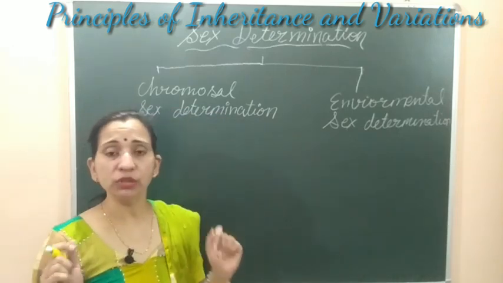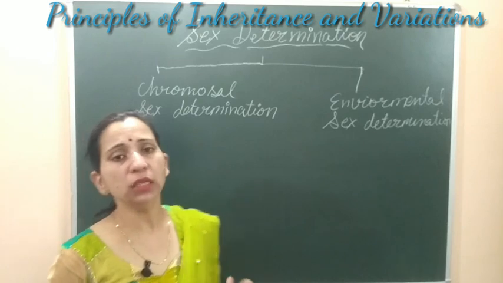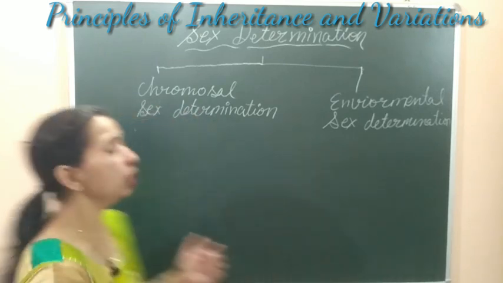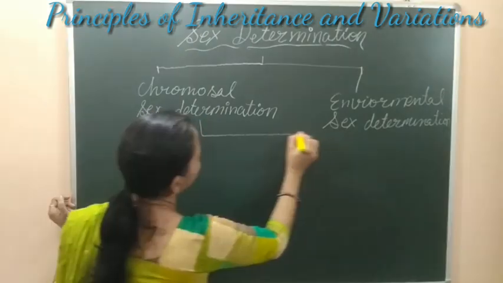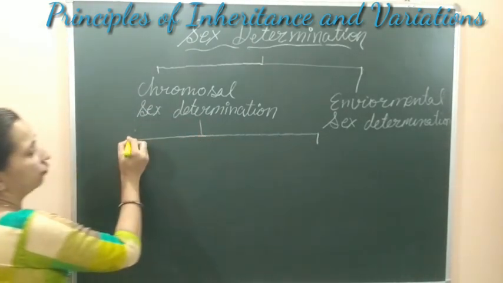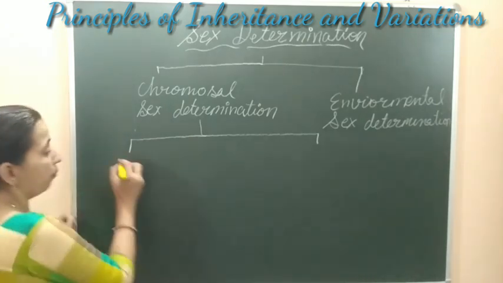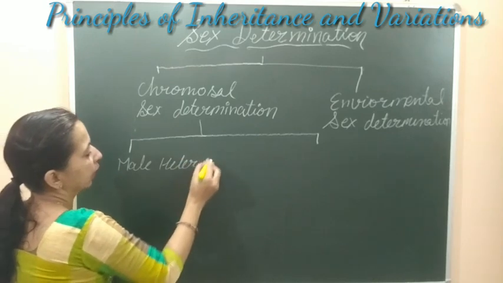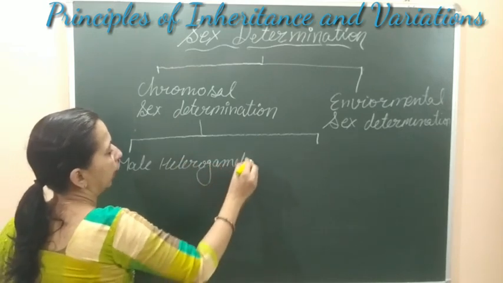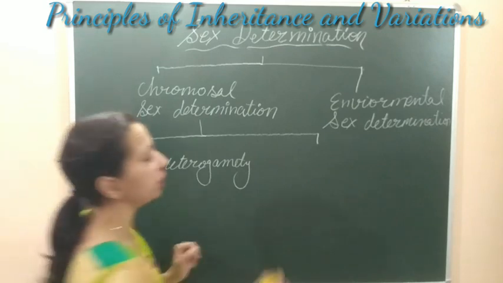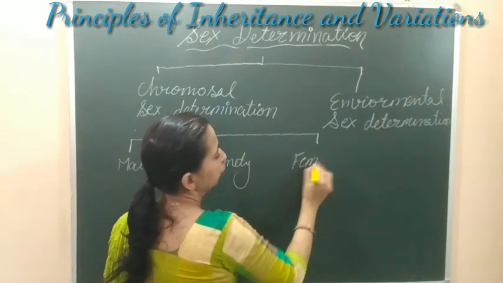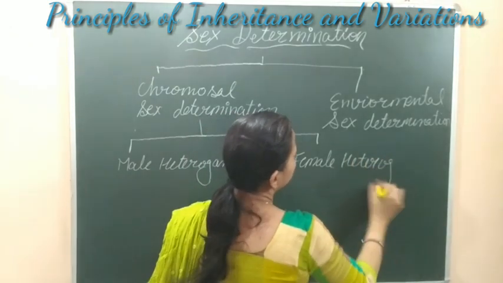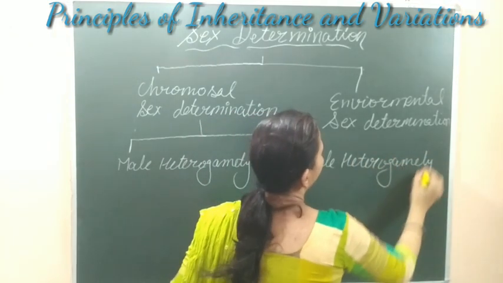When we talk about chromosomal sex determination, we can divide this type into two categories. The first type is known as male heterogamety, and the other type is female heterogamety. So here also we have two types, male heterogamety and female heterogamety. Now what does it mean?